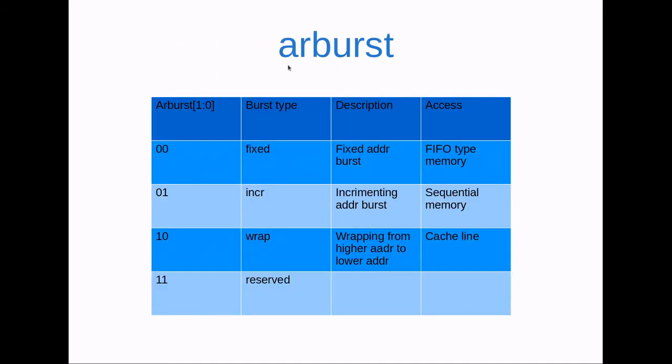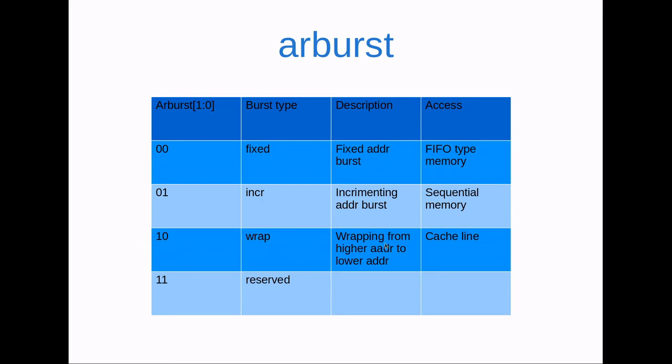So as we can see, this is AR burst. It is a 2-bit signal: 00, 01, 10 and 11. 11 is reserved, it is not used. So 00 stands for the fixed burst type. That means something like a FIFO type memory operation, because in a FIFO we are sending the data every time to a single, same location and fetching from that location. If the value of AR burst is 01, that means the increment type, an incrementing address burst, and this is used for sequential memory where the address is incrementing in some order. And the third one is 10.